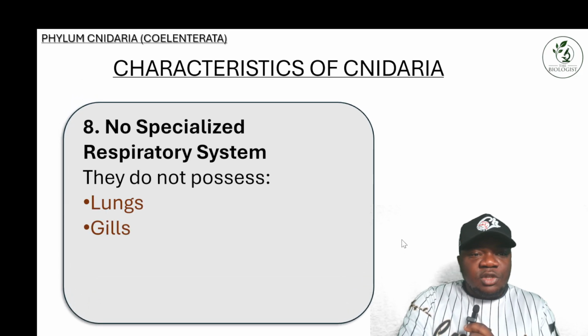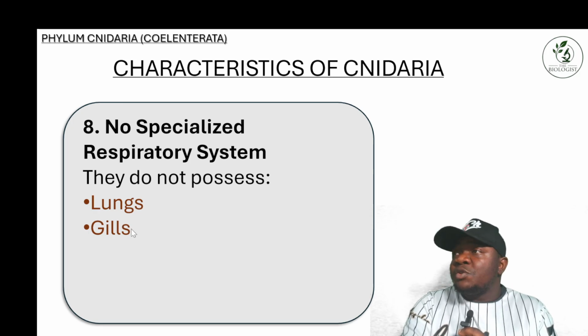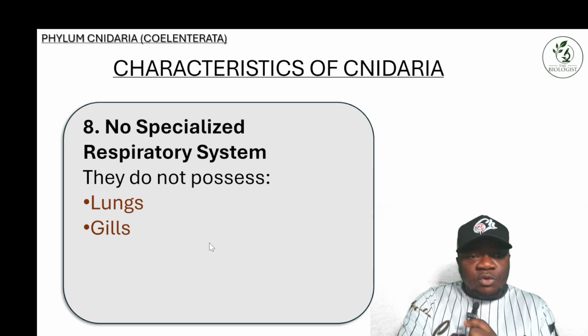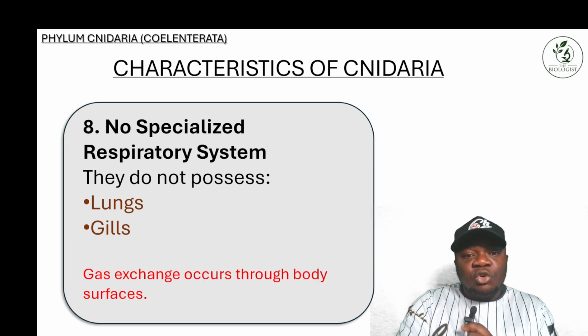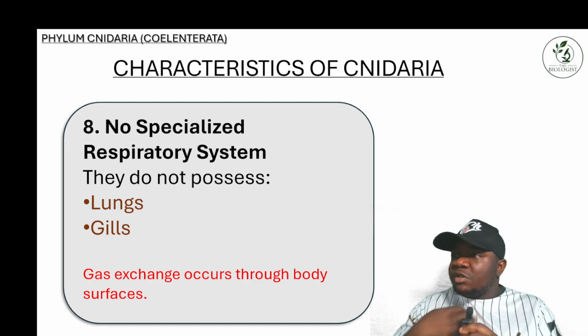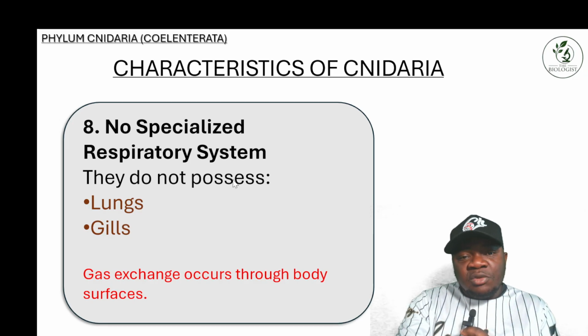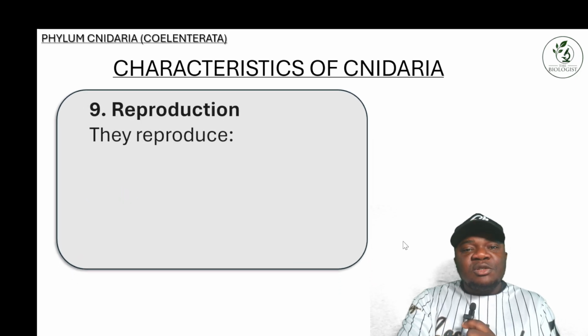The next one, they don't have a specialized respiratory system, which means they do not possess lungs. We humans use lungs, fishes use gills. They don't have lungs or gills for respiration. So gaseous exchange occurs through the body surface, unlike other animals that have specialized structures like lungs and gills. It's very wonderful to note that.